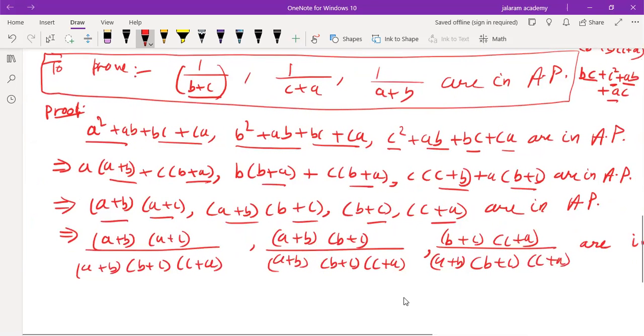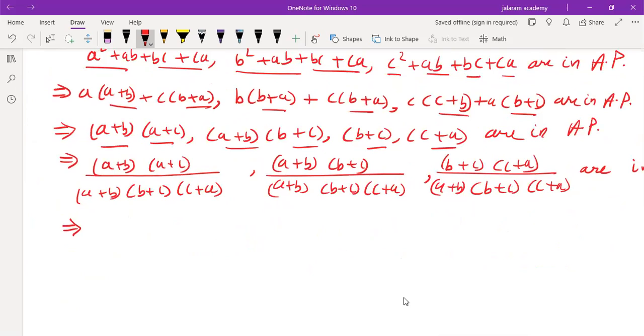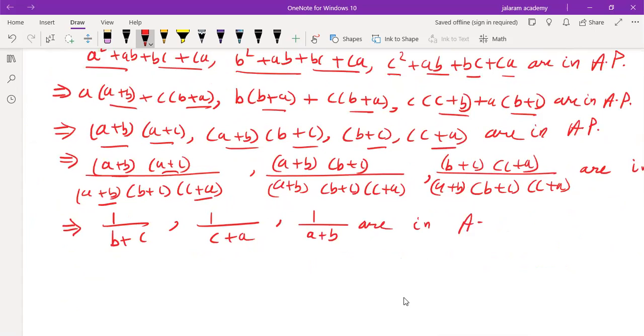It implies the common factors cancel out, so only the denominators remain: 1/(b+c), 1/(c+a), 1/(a+b) are in AP.